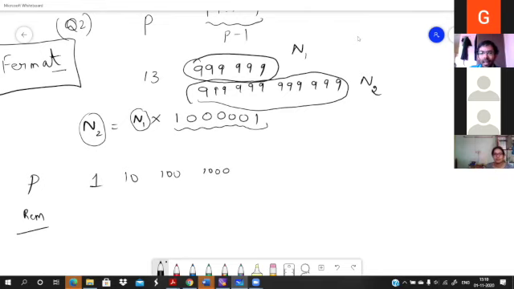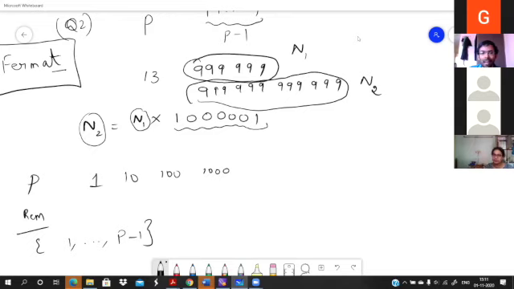And you're looking at the different remainders that you get. All the possible remainders could be 0, 1... It can't be 0, and it can go until p minus 1. These are the possible remainders which can come.